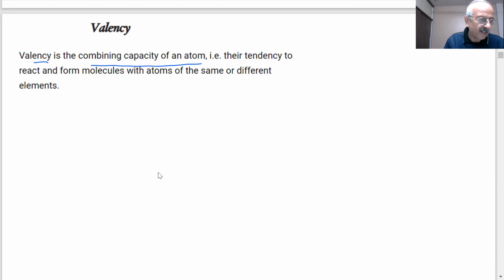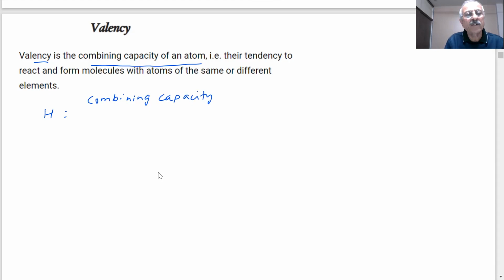What we studied earlier, for example, hydrogen. What is the combining capacity of a hydrogen atom? 1.